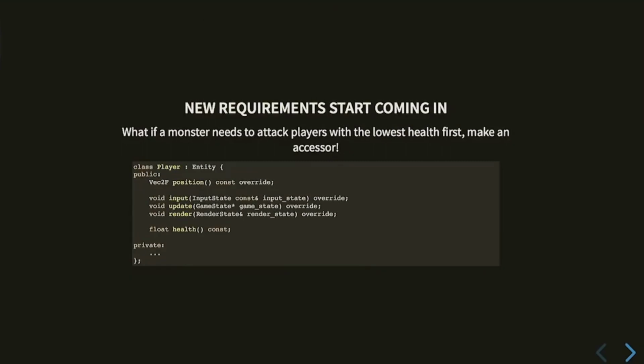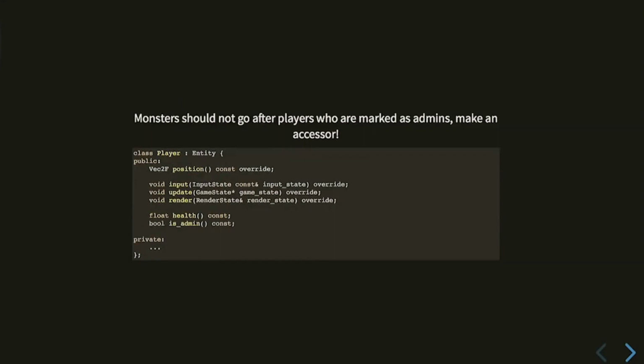New requirements start coming in. So you make a video game. You're constantly going to be experimenting, constantly going to have new requirements. Monsters can track players because they know the player's position. But because it's a multiplayer game, they should track the player that has the lowest health. All right? Well, health is private to player, because we're practicing encapsulation. So that's okay. We'll make an accessor. Not a big deal. More requirements start coming in.